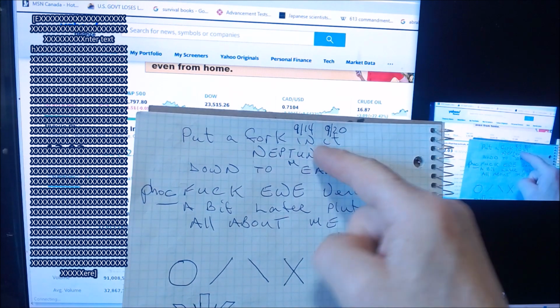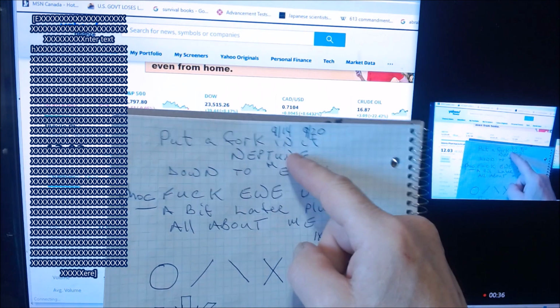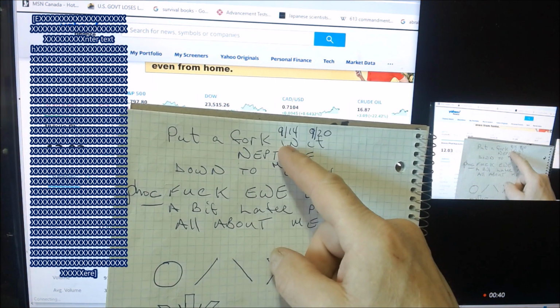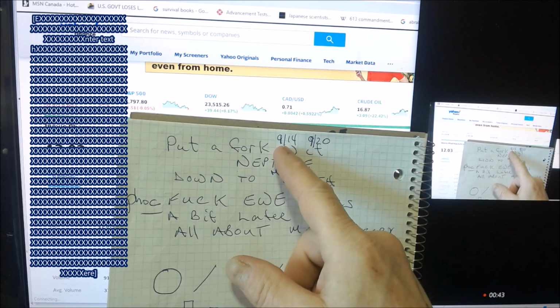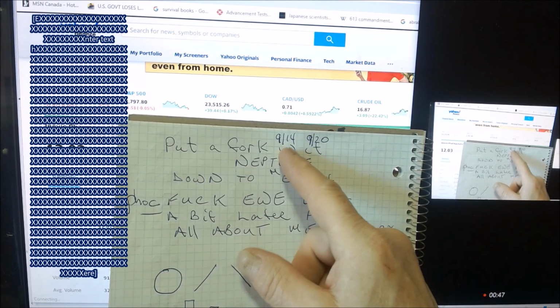Did I do this in my last video? Put a fork in it. 9 for the letter I, N is 14. This will create the DNA path hole in the sun. When you add a 2 up, it becomes number 23. Are there any other ways to get number 23?